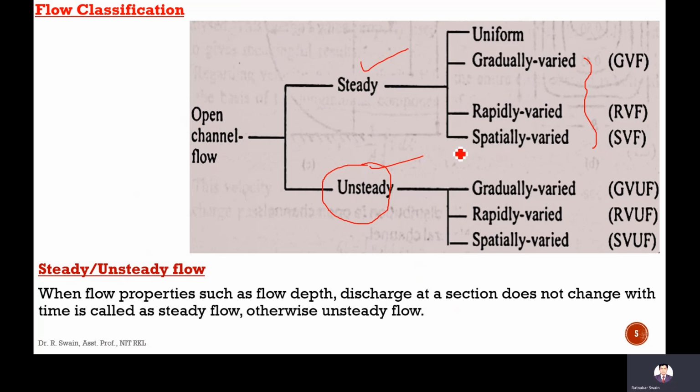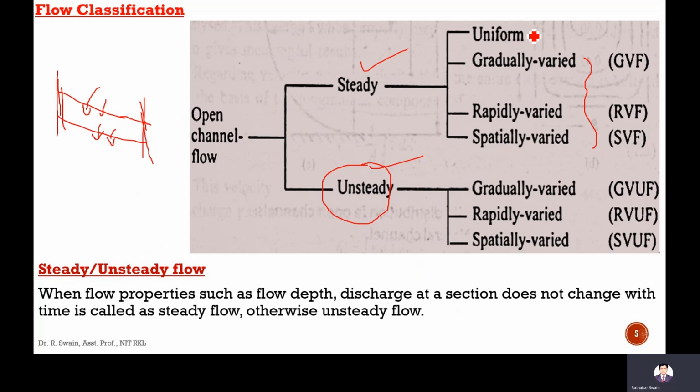Spatially varied flow means the flow is taken out of the system or taken into the system. Okay, this is your channel. This is one section, this is another section. Between these two sections, if you are taking some discharge out of this system, or you are adding some, then this type of channel is called a spatially varied channel, from this section to this section.